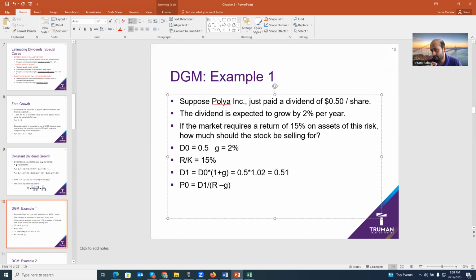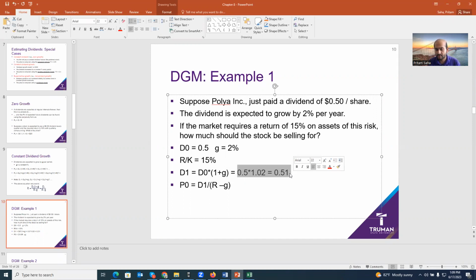So be careful. The problem could say already paid, D0. The problem could say next year's dividend, D1. So we need D1 here. If the information we have is last year's, we have to compound it. We have to grow it. If the information we have is next year's, do not compound it anymore. It will be a double counting problem.